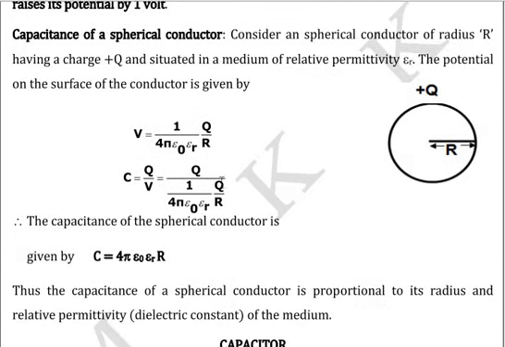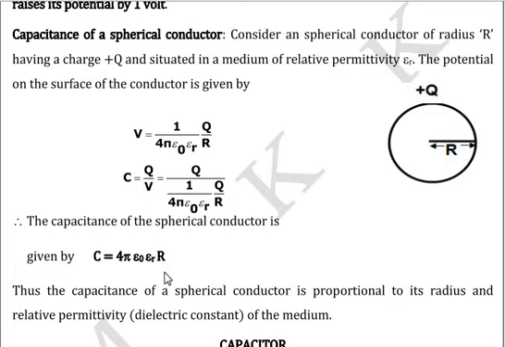Now we are trying to arrive at an expression for capacitance. You know that capacitance is given by q by V. So it is q by, substituting for V, 1 by 4 pi epsilon naught epsilon r into q by r. Q and q get cancelled. What you are left with is 4 pi epsilon naught epsilon r into r, which goes to the numerator. So the capacitance of the spherical conductor is given by 4 pi epsilon naught epsilon r into r.